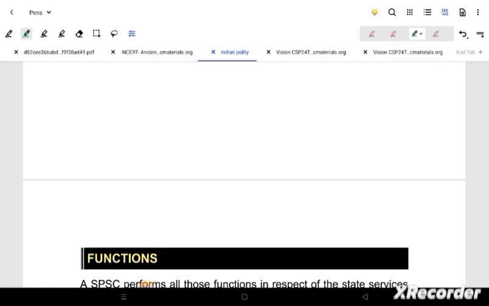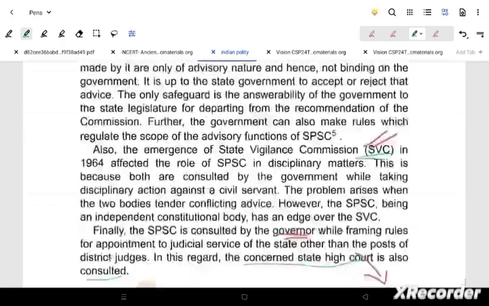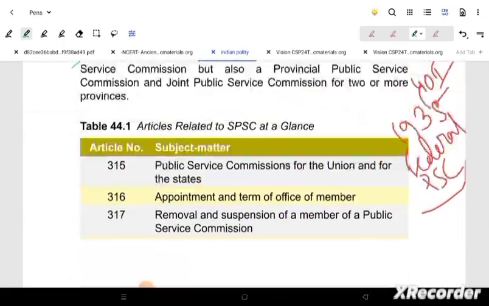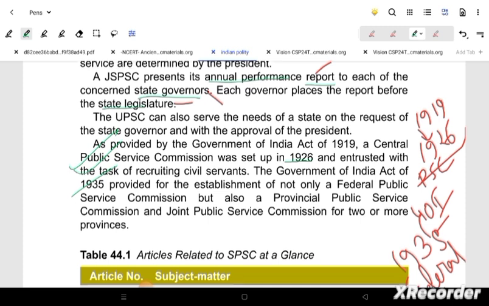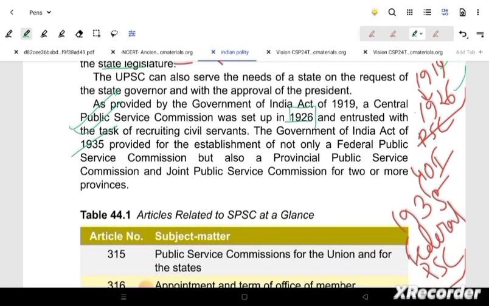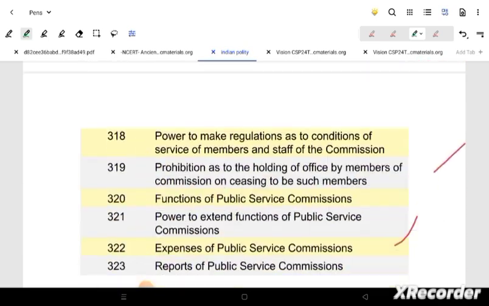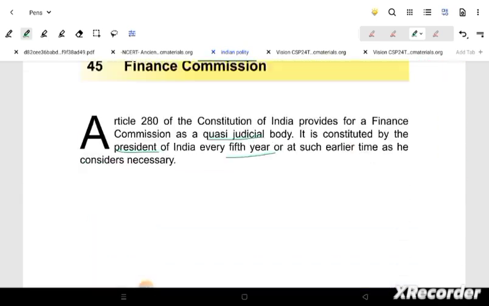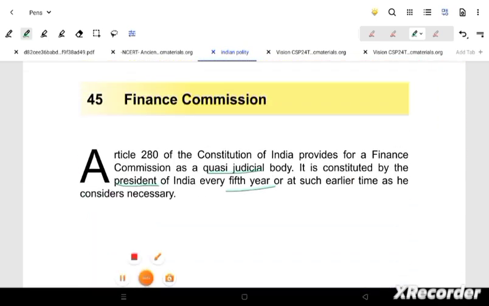So going forward to the finance commission, here you can see that 1919 and 1926, two things have come up. In 1919, the Government of India Act, the PSC was formed, and in 1926 we talked about this federal service that has come up. We have already talked about that, not much needed.